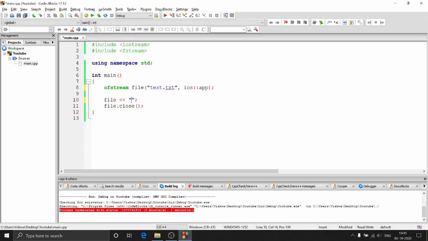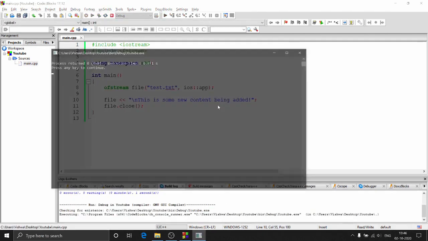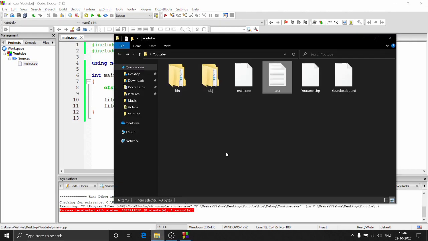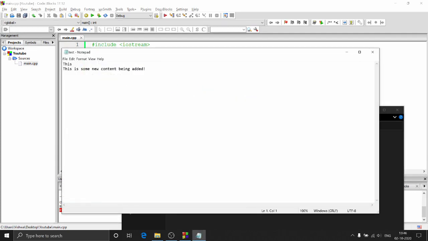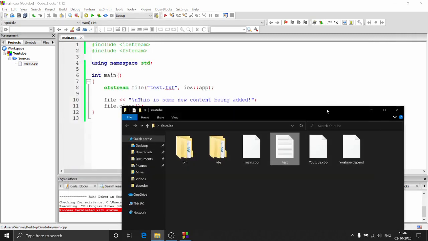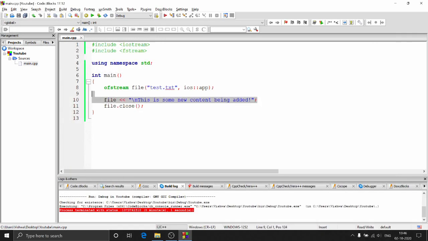Now if I do something like this is some new content being added, and just to differentiate, let's keep it on a new line, because if you don't keep it on a new line, it just works like the cout operator, right? If you don't keep a new line, it's just going to write it beside that. So if I just write this, save this, build and run this. And now if I go to my test.txt, so that is the file I've been writing to, right? If I now open this, here you can see that the new content has been added and the old one is being preserved. So that is about appending files. And now let's talk about reading from a file.